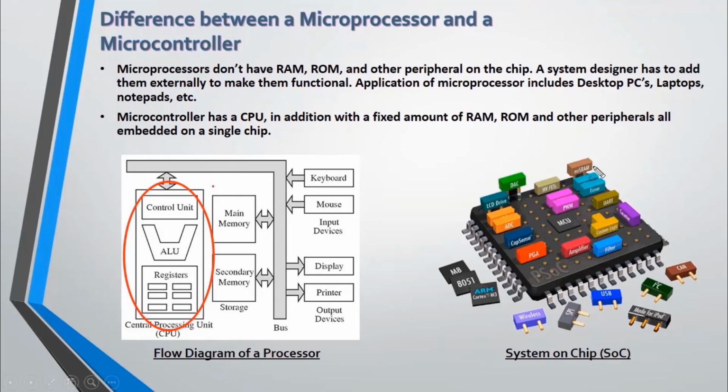A microcontroller nowadays, simply speaking, is a system on chip because it has to drive a lot of small devices and embedded systems. It has to be robust and small in size. Thus, it is based on a system on chip. You can see that there are different types of digital to analog converters, RAM, timers, counters, and serial communications like UART, SPI, and I2C. These are all in a complete package called a system on chip. So from now on, we will consider a microcontroller a system on chip, or an SoC.